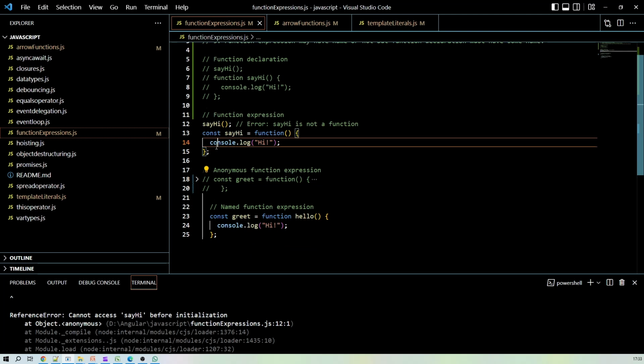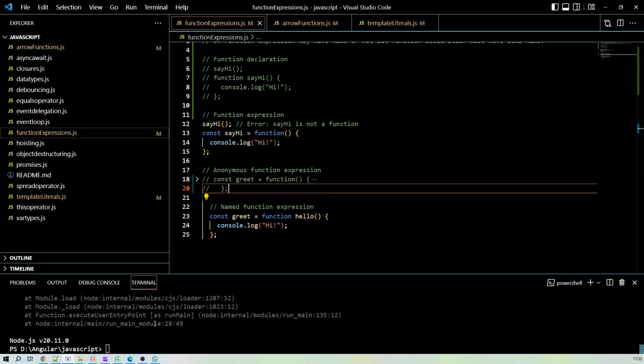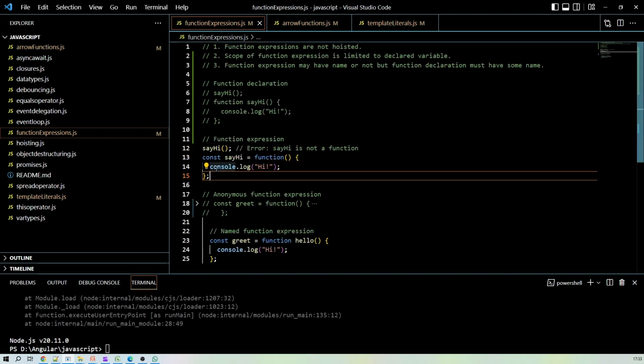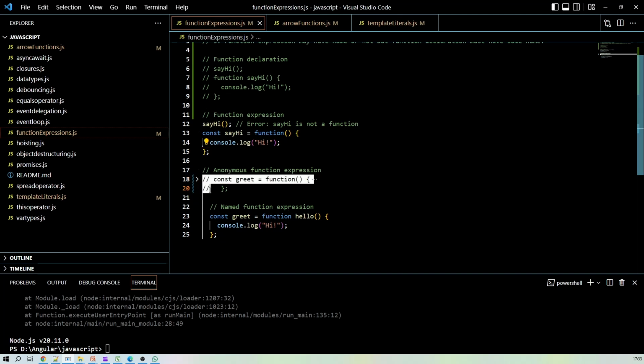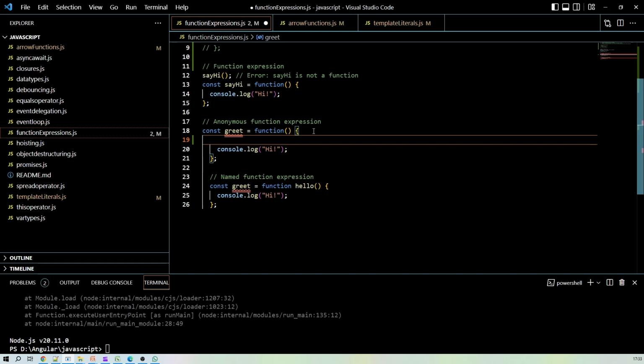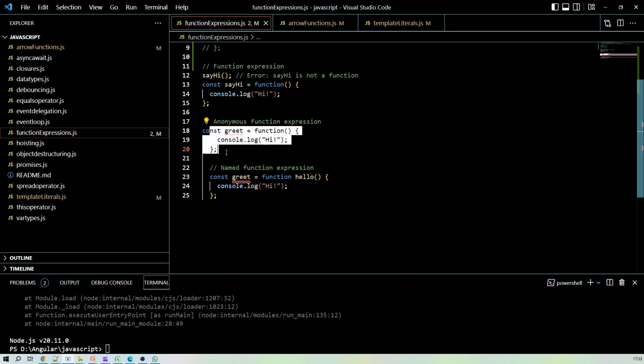Another thing, we can create an anonymous function expression, but we cannot create an anonymous function declaration, right? So let's check. This is one of the function expressions, right?